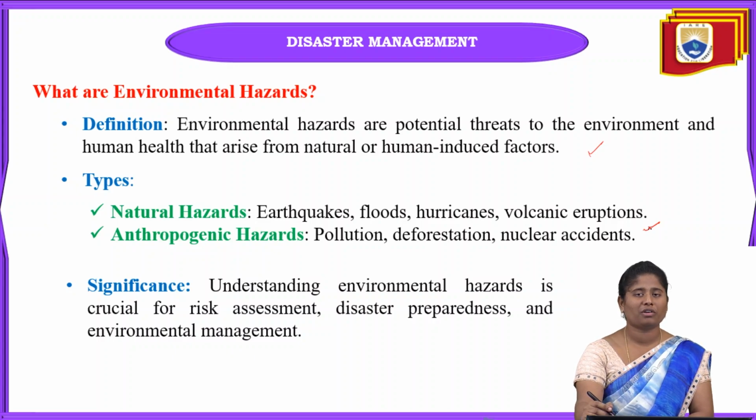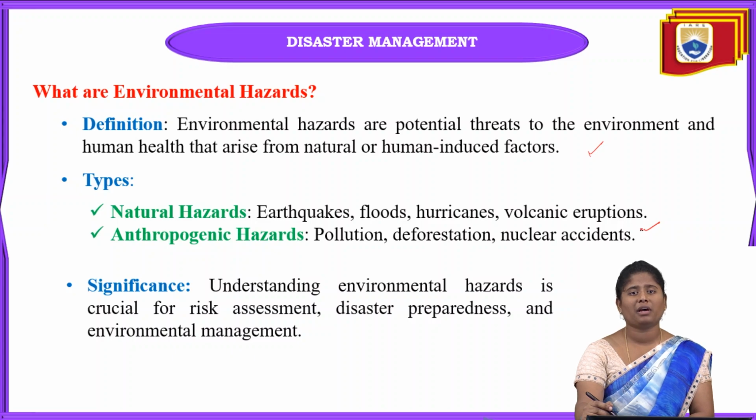If we are going to construct houses, automatically we remove the vegetation and clean that area, and only after that we construct. For that purpose we are doing deforestation. Deforestation is one of the man-made disasters, and due to it so many earthquakes and other natural disasters can occur.